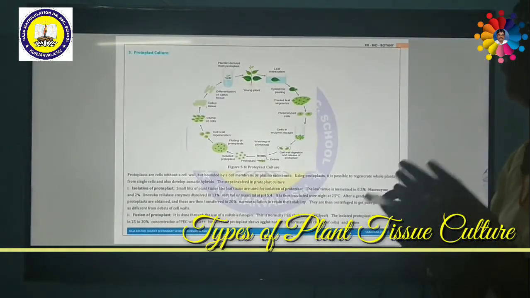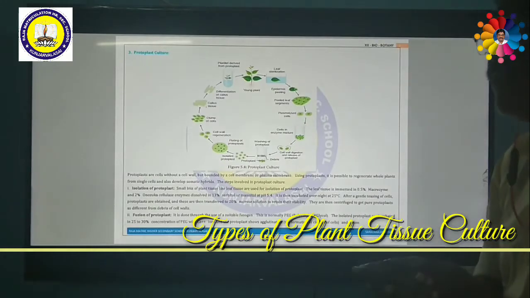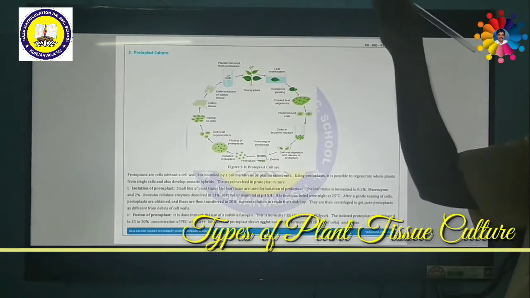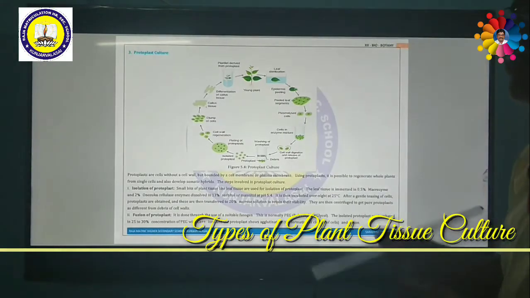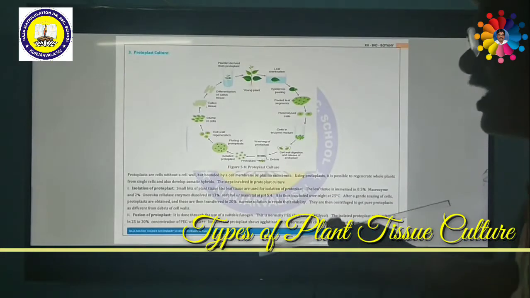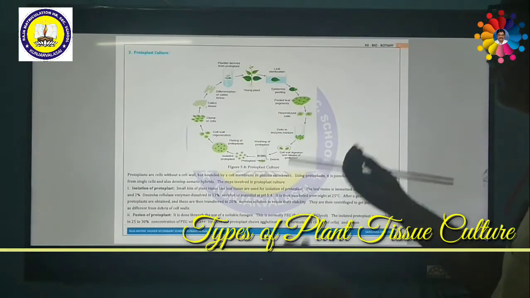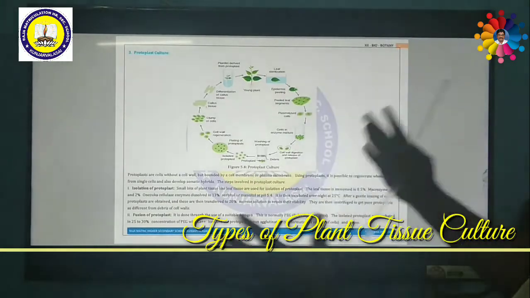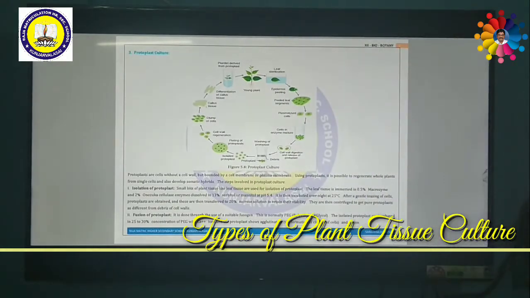This plant is called pomato. Why is it called pomato? This plant afterwards produces tomato on the top shoot, and on the underground it produces potato. So both potato and tomato can be cultured in a single plant. It is a novelty. So this is called protoplast culture.